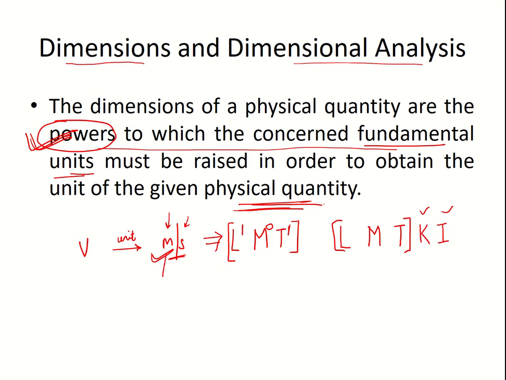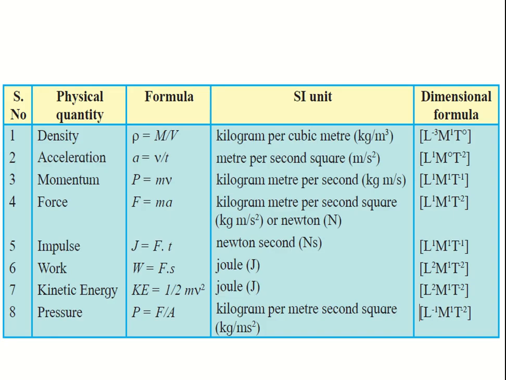Let us go ahead with a few more examples. So over here what we have is density. Density is mass upon volume. Now mass is given in kg and you have volume given in meter cube. So when we have that L, M and T over here, there is no time component, right? So this time component will become 0. You have mass right now, so the mass component will have power 1.